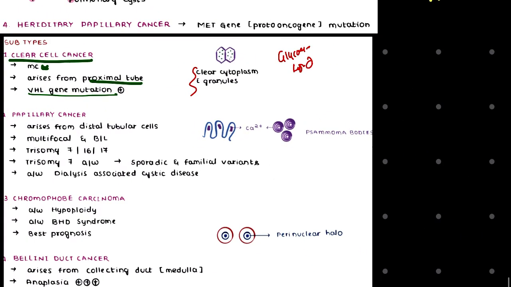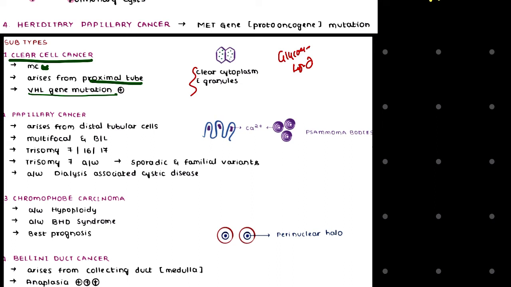So here you can see basophilic calcium deposition, and if you see a cross section of this calcium deposition, you will find psammoma bodies. The psammoma body is the characteristic feature of papillary cancer. You can memorize it like this: psammoma body, a characteristic feature of papillary cancer.